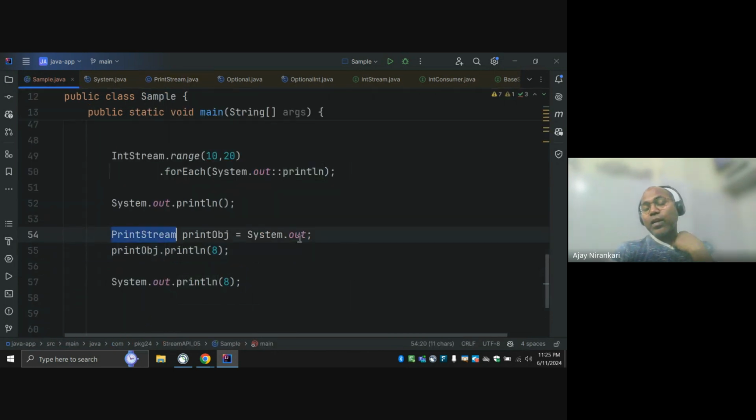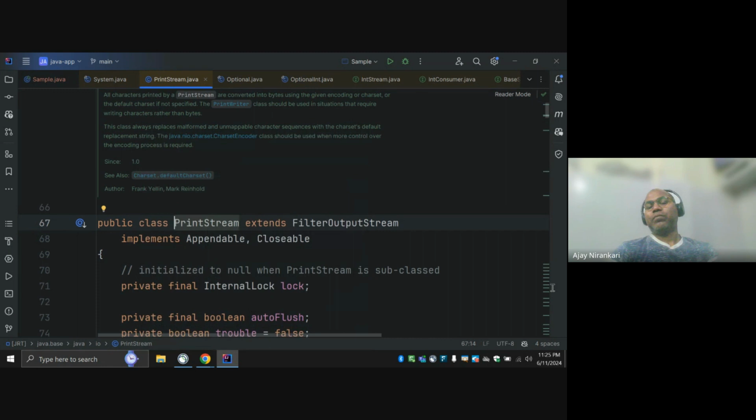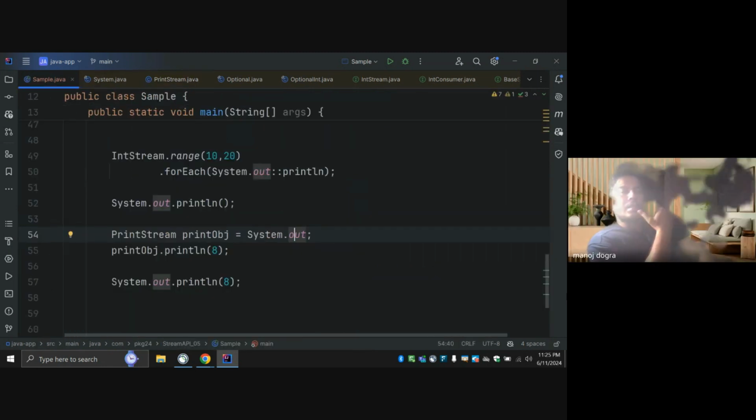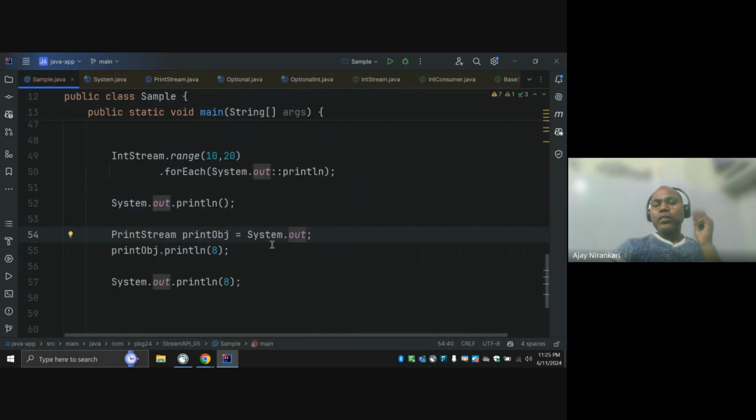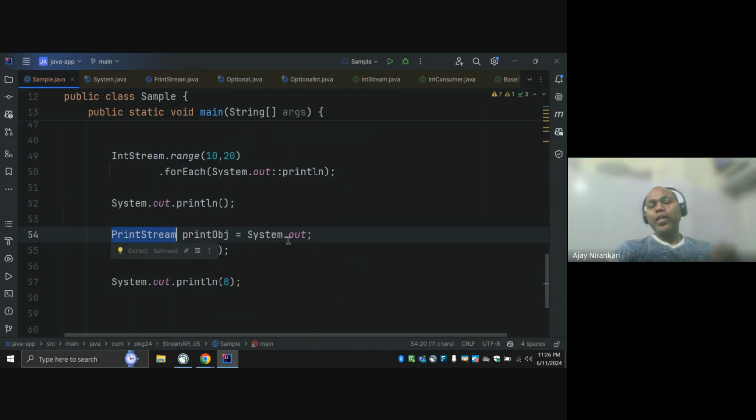Here, out is static, but the value assigned to it is a new implementation of this interface. This is a class. Whenever you say System.out, you are getting the PrintStream object, not the static value. Static out is a static variable of the System class, but what is assigned to that variable is one PrintStream object.